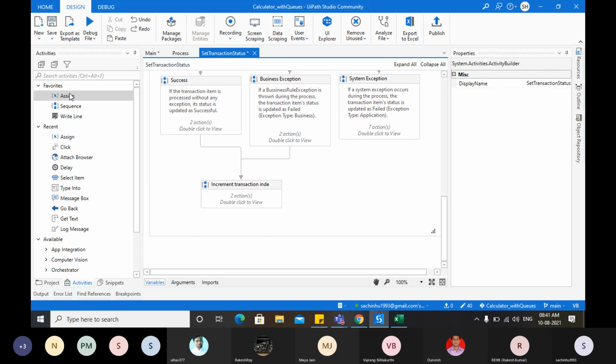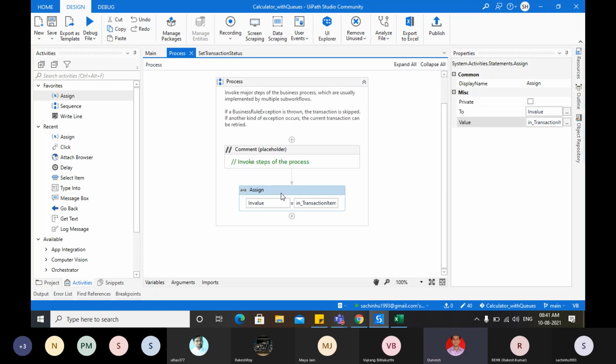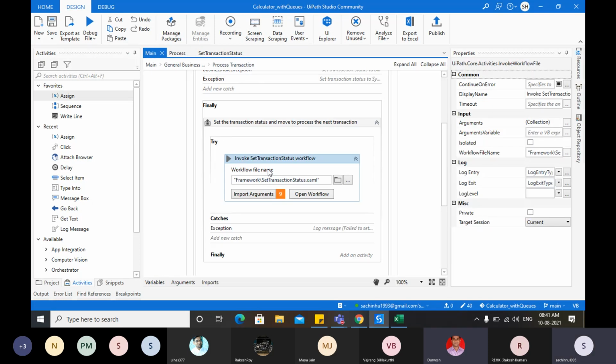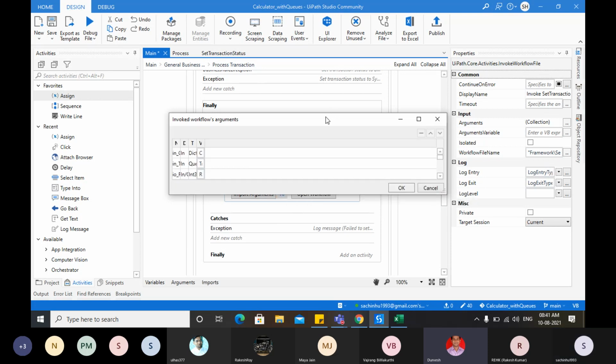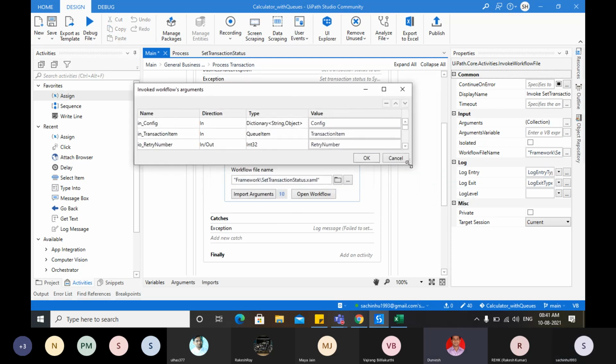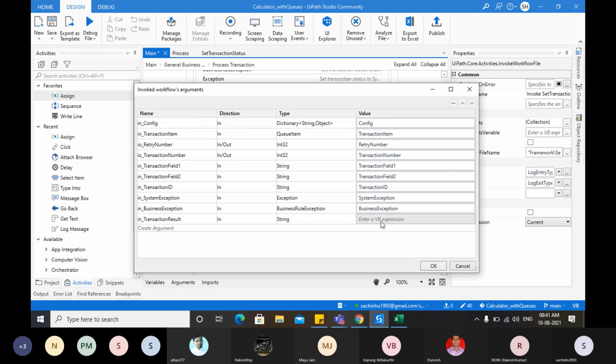Okay, now go back and save it first. And go to process, go back. No, go to main. Then open our import arguments, and now assign the value string underscore transaction result.